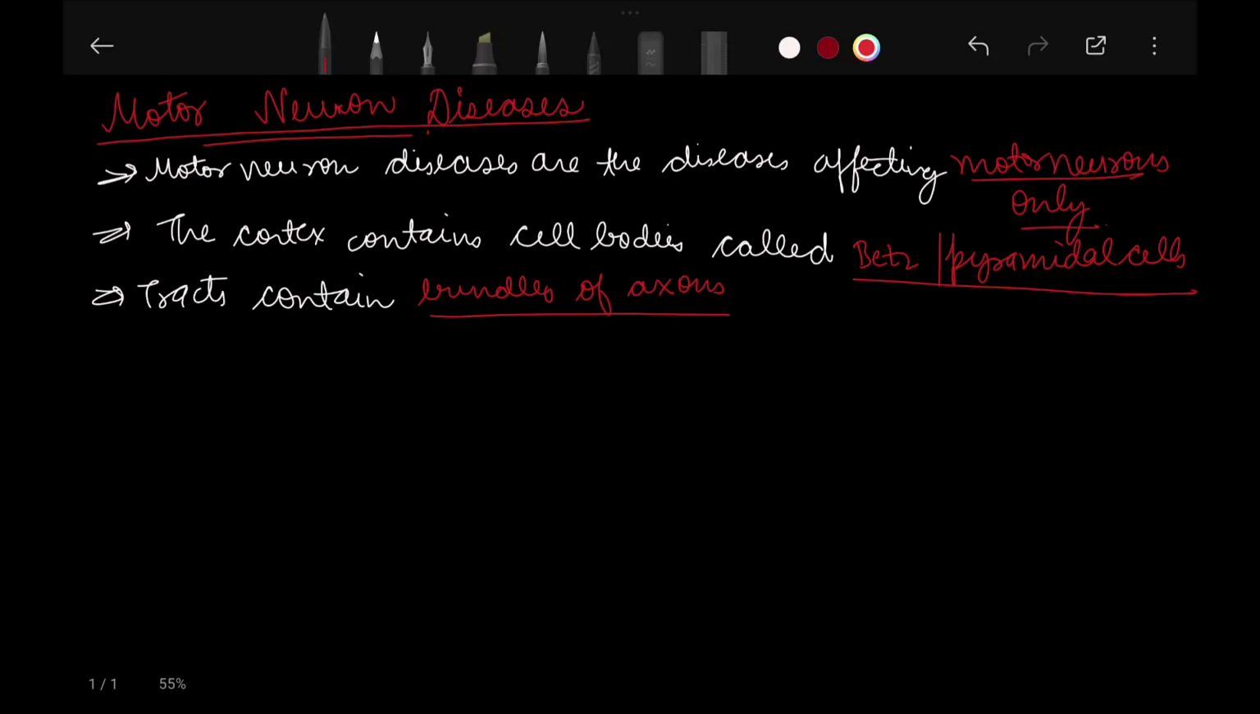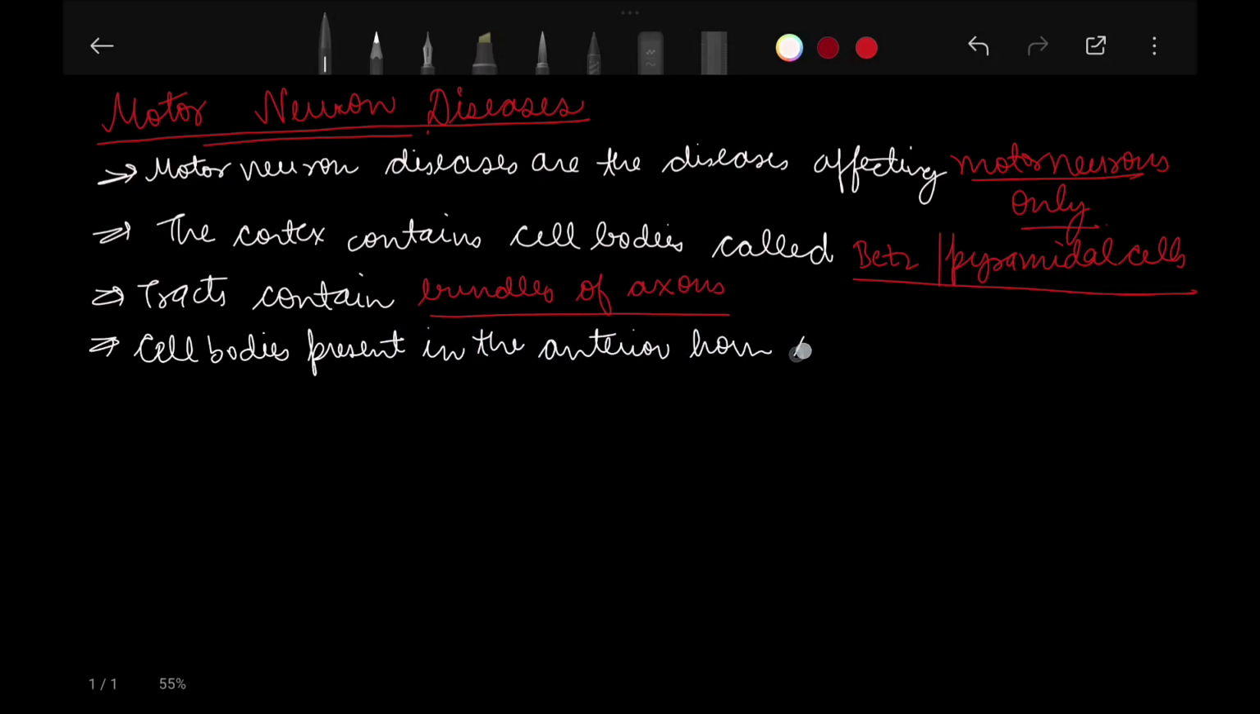Okay, so basically up till now what we have covered is so simple: motor neuron diseases are the diseases which affect the motor neurons only, and the cell bodies are present in the cortex. These cell bodies are known as betz or pyramidal cells, and the tracts contain the bundles of axons only.